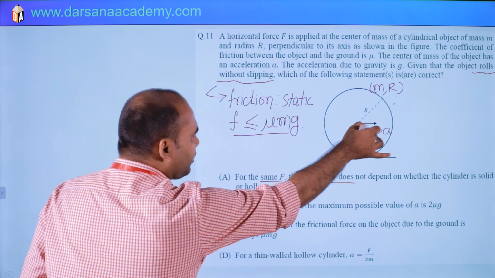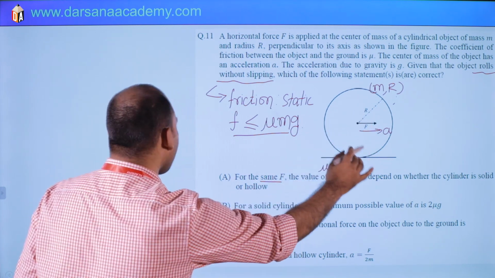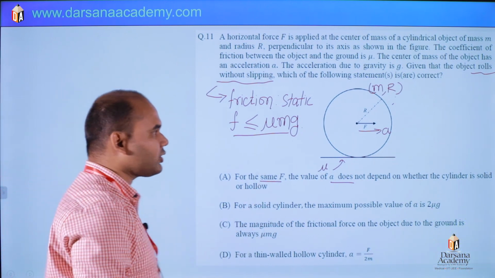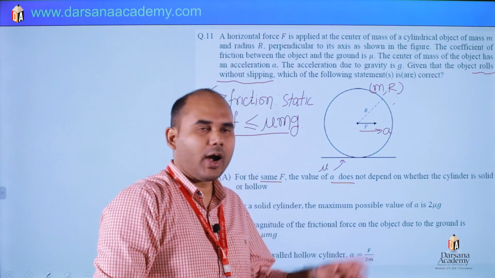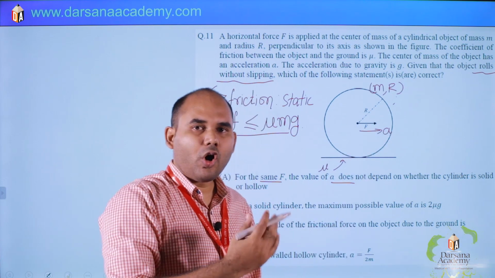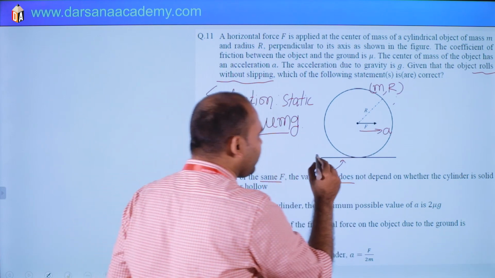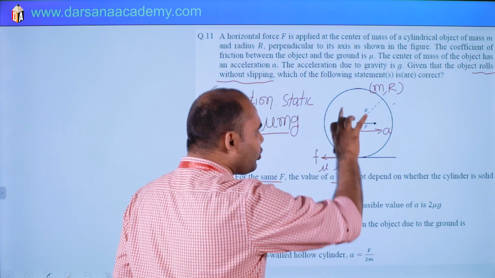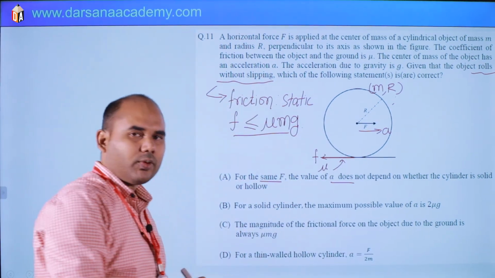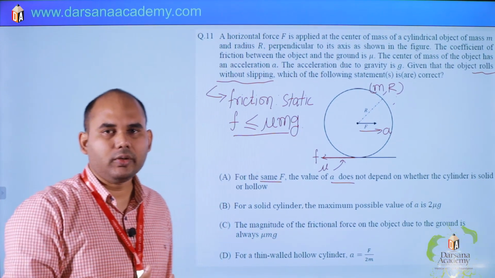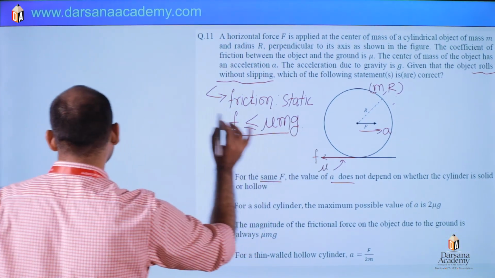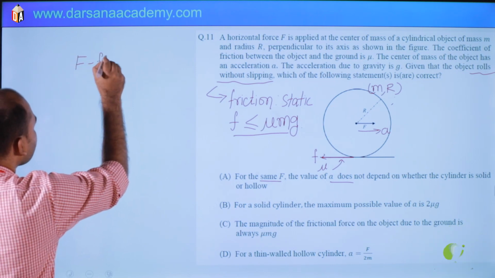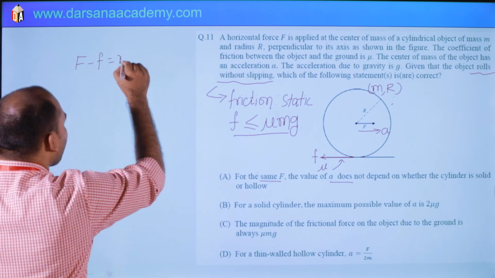We can write equation, torque equation, and net force is mass into acceleration. So what will be friction direction? It is under pure rolling, force is applied at the center. So torque will be due to what? Friction force. Here friction force will be in this direction, f, and due to torque of friction, it will perform pure rolling. Okay, so simple, net force is mass into acceleration means first equation, F minus f is mass into acceleration.